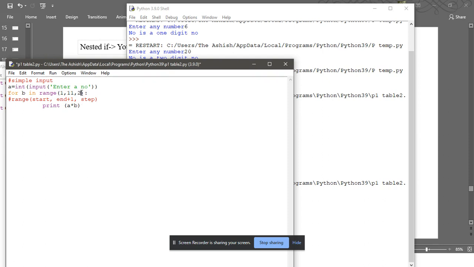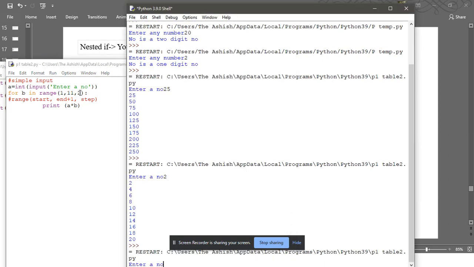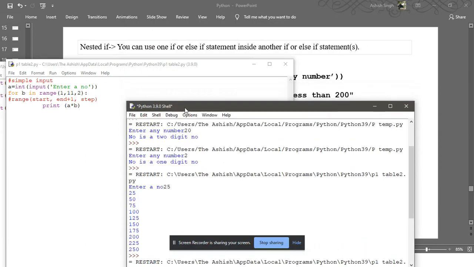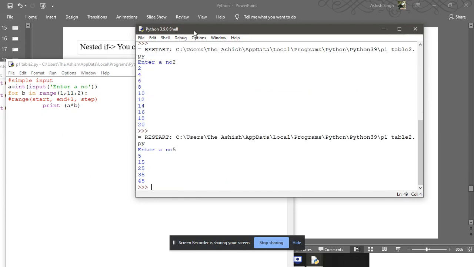Suppose I write the step value as 2, then what will it print? Let's see with 5. Then every time the value will increase by 2: 5 into 1, 5 into 3, 5 into 5, 5 into 7, and 5 into 9. Understood? Now, do you have any question about the for loop?